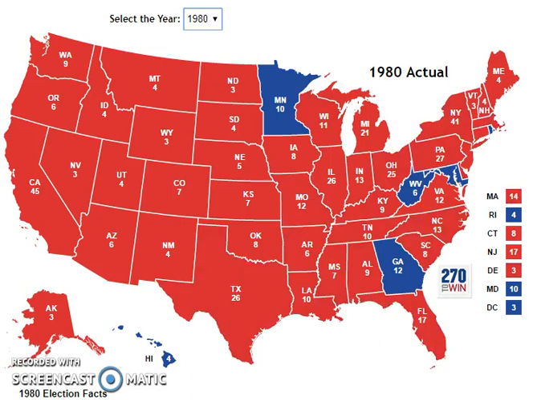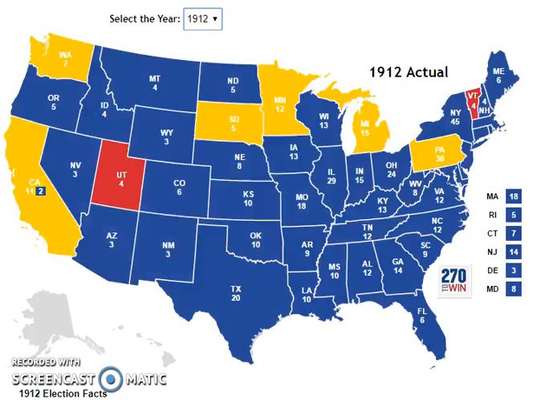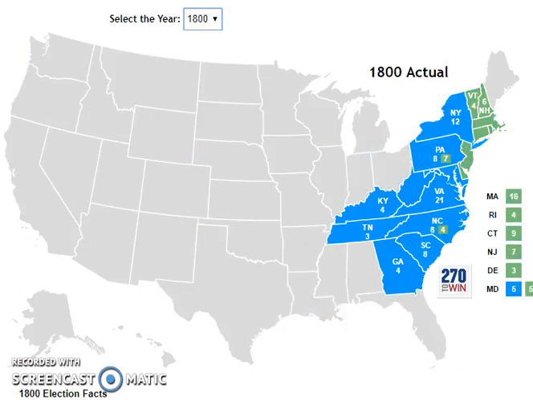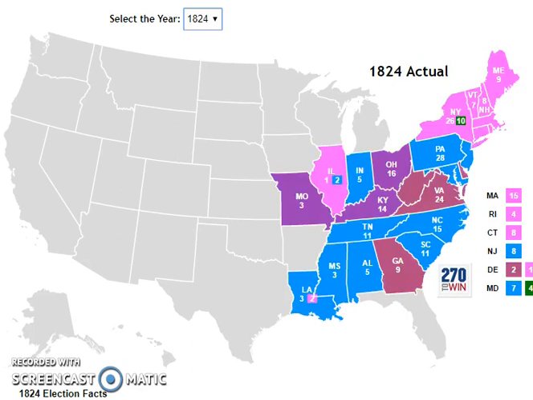But this is a pretty cool tool to look at, and I'll put the link to this. It's called 270 to Win, and it's the historical presidential elections timeline. I'll put the link in there so you can play with this yourself. It goes all the way back if you want to look back to George Washington-y days. You can, yeah, you get the idea.